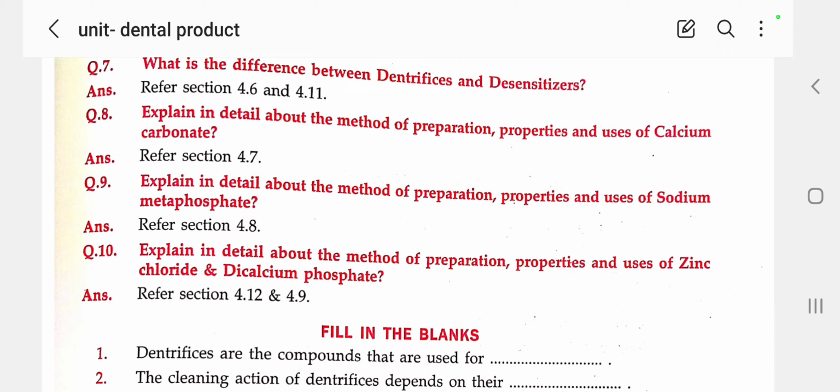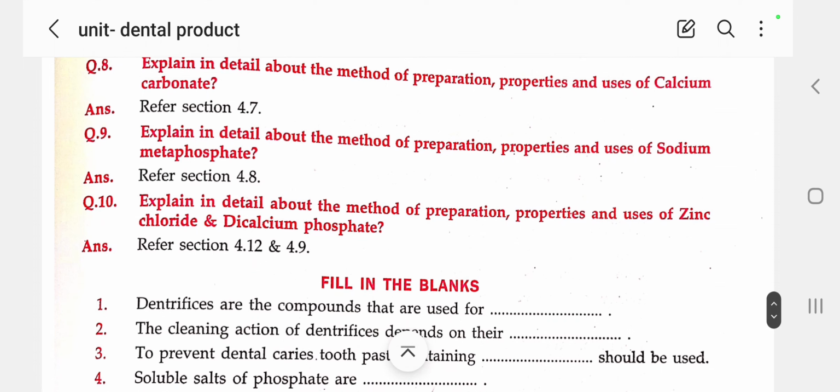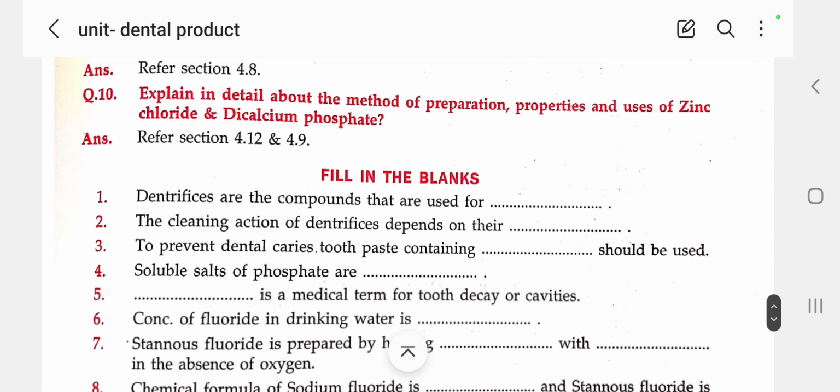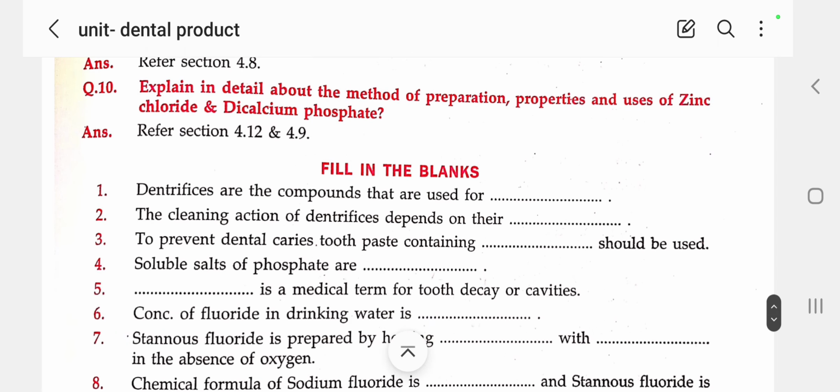Next, explain in detail the method of preparation and properties of sodium metaphosphate. These we already discussed in the previous session, and this last question also we described in the previous session. Now we'll see the fill-ups.